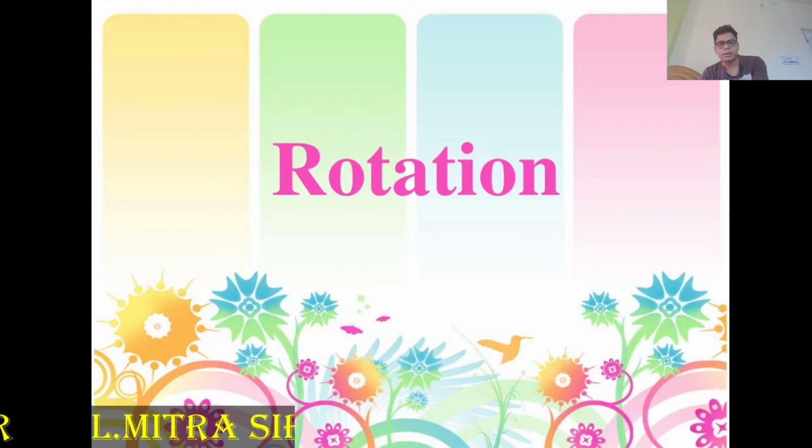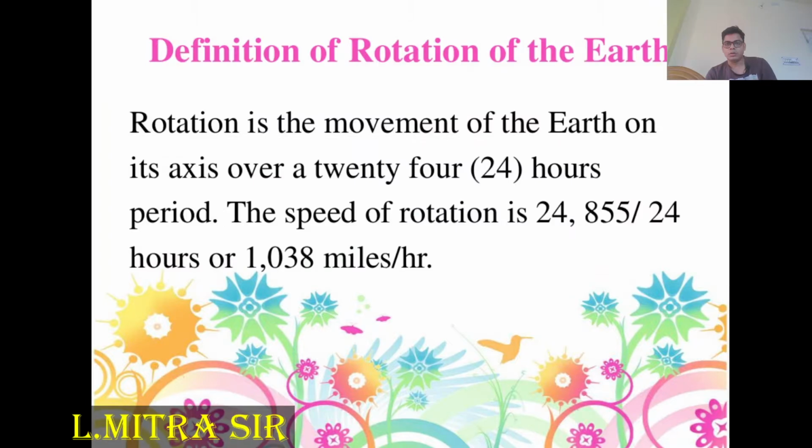So first, what is rotation? Rotation is the movement of the earth on its own axis in a 24 hour period. The speed is about 24,855 kilometers divided by 24 hours, which gives 1,038 miles per hour.